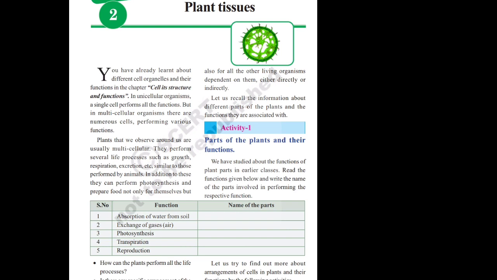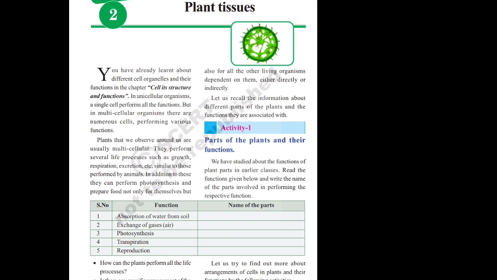And the fourth function is transpiration. Transpiration means plants can release an excess amount of water from their leaves and stem in the form of water vapor. It is called transpiration. What is transpiration? Transpiration means plants can absorb a lot of water day by day, but they do not need that much water.